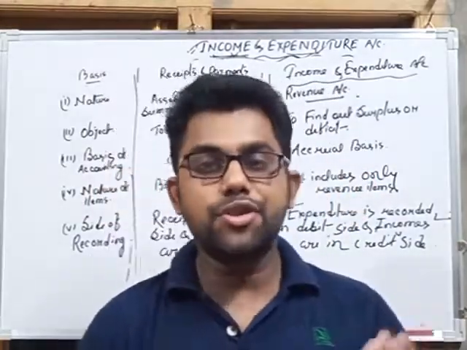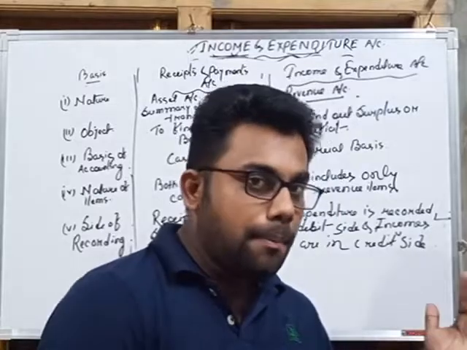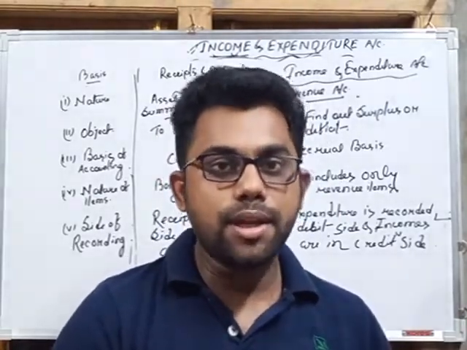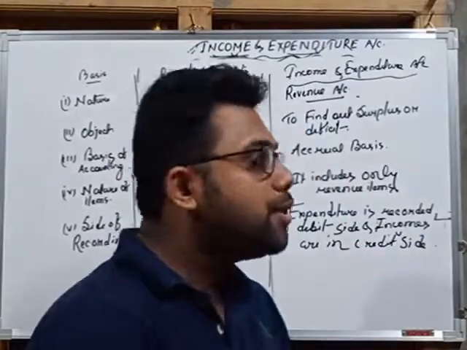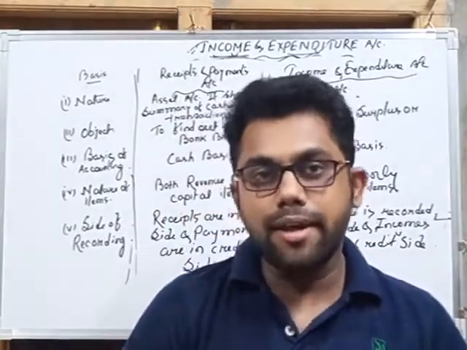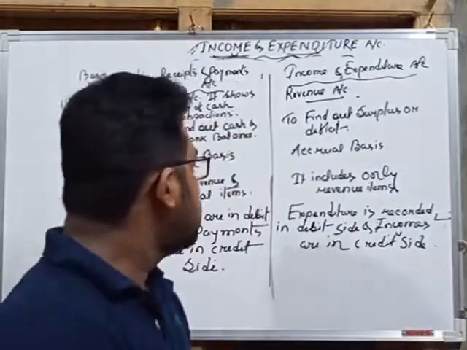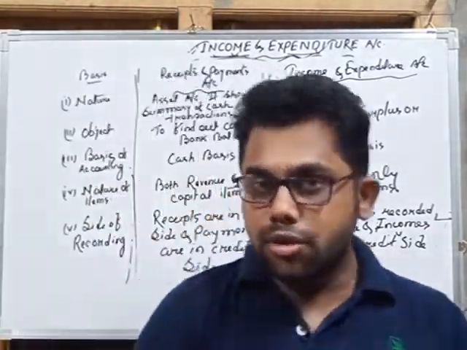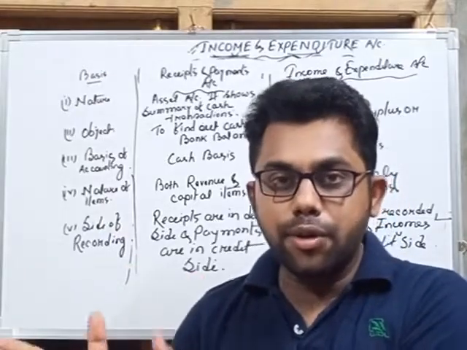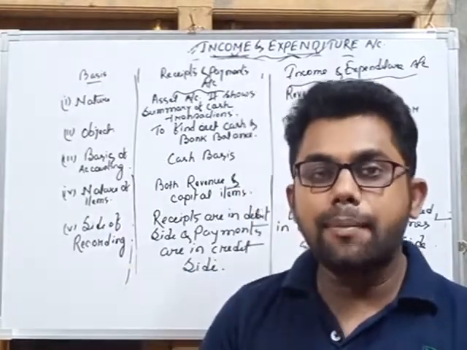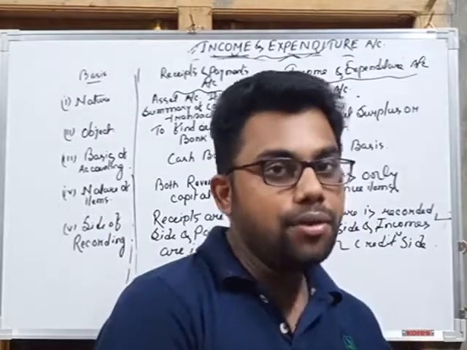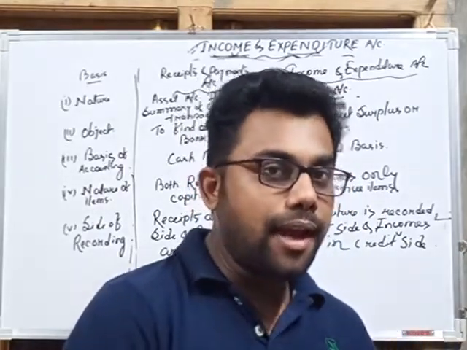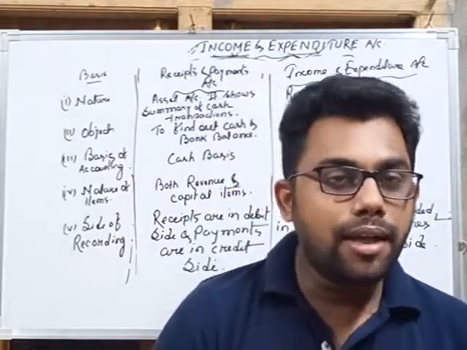Next one is the basis of accounting. Receipts and payment account follows cash basis of accounting because it records only cash receipts and cash payments, but income and expenditure account records under accrual basis of accounting. Next one is the nature of items. Receipts and payment account includes both revenue items and capital items, but income and expenditure account, as it is a revenue account, includes only revenue items. All the capital items will be excluded by the income and expenditure account.